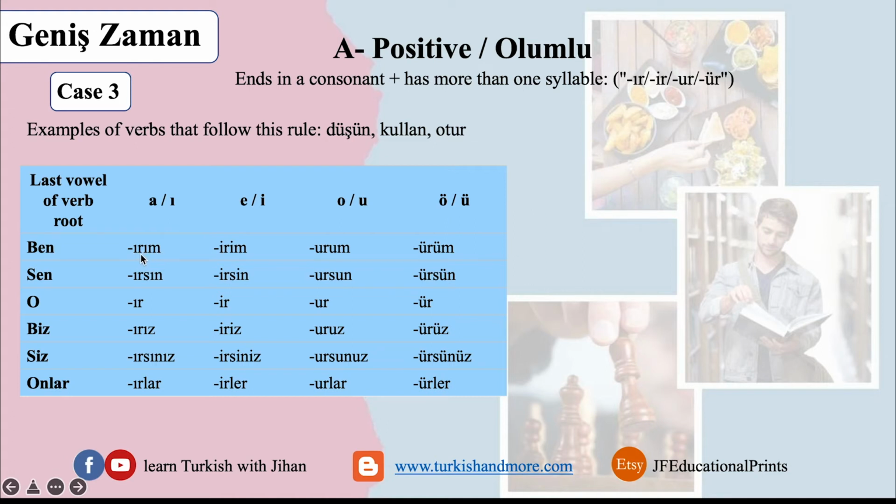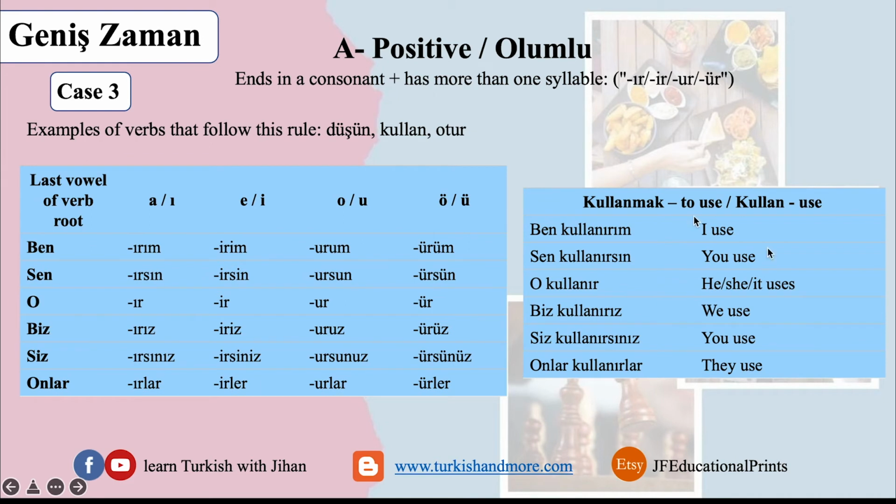Now why did we use this? Go back to the previous videos because we have here also vowel harmony. Sen, you add the addition, which is over here, and sın. Irız, ırsınız, ırlar. So when the last vowel of the verb is one of these, use the following. When the last vowel of the verb is A or E, use these. And same goes for the following.